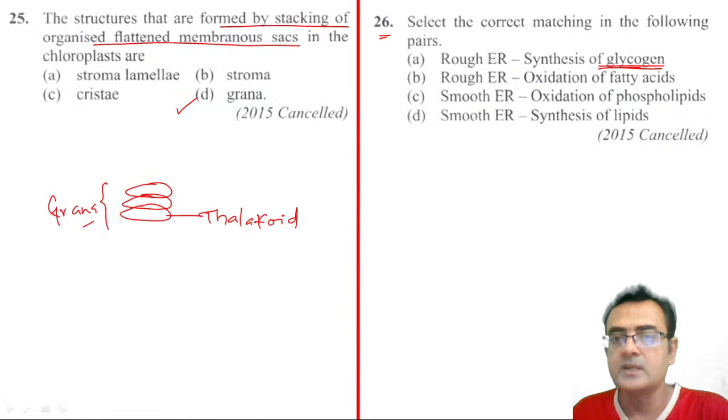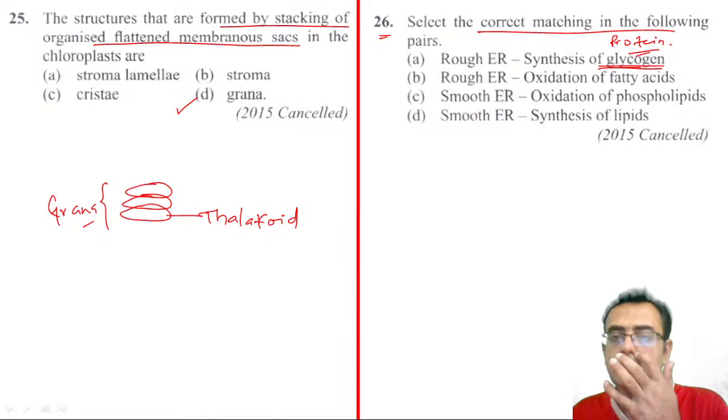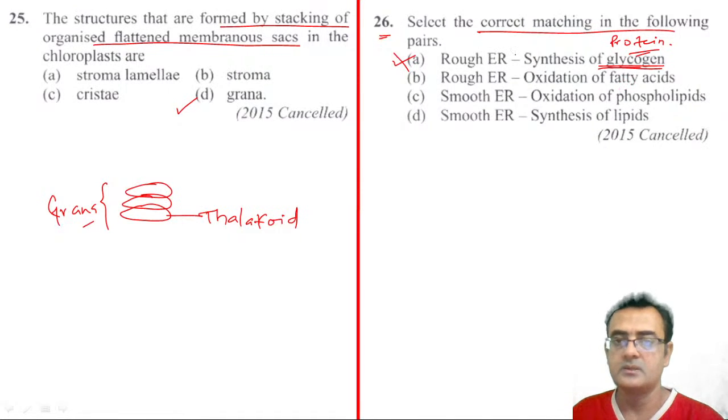So, select the correct matching pair. Glycogen is not synthesized on the rough endoplasmic reticulum. What we learned in the earlier question is that proteins and glycoproteins can be synthesized on the rough endoplasmic reticulum, but not glycogen, right? So this is wrong. Rough endoplasmic reticulum, oxidation of fatty acids? No, not at all, right?